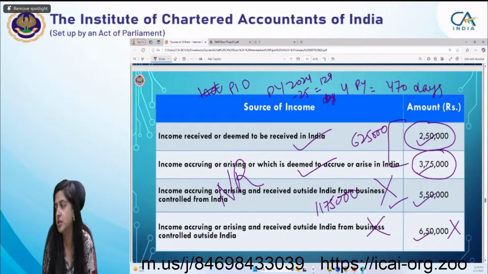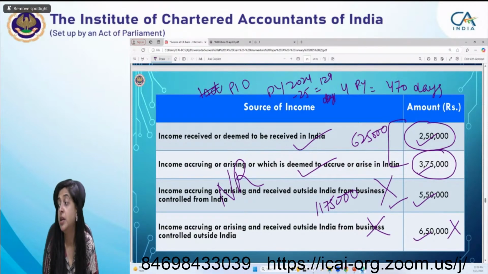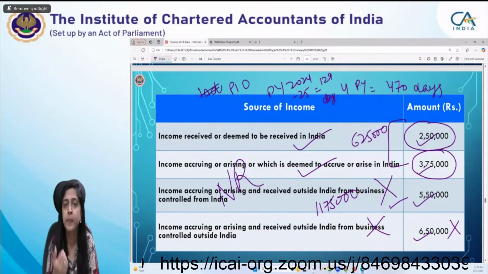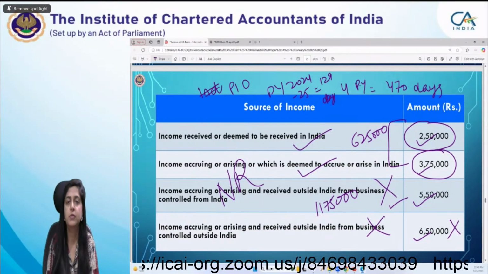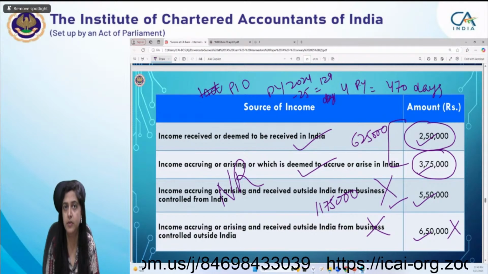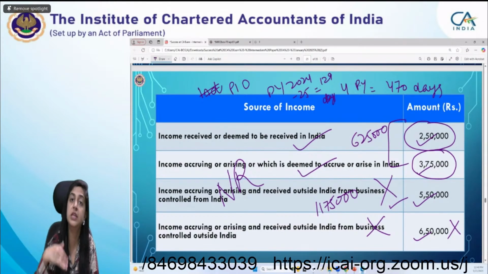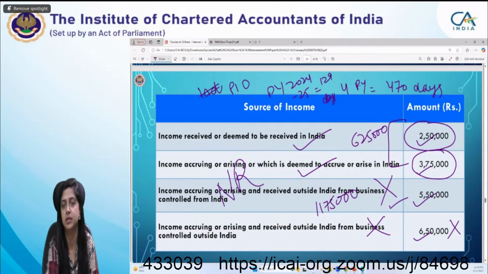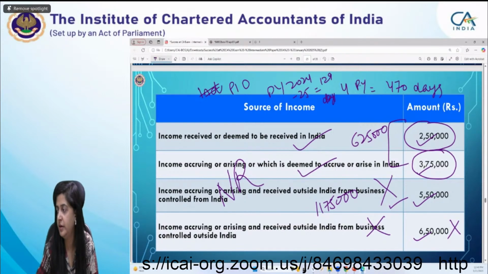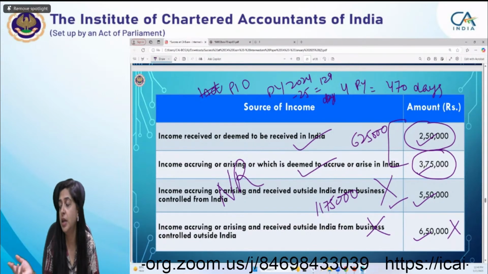There are certain deductions. Yes, Sania, 80TTB: the higher deduction of 50,000 in respect of interest from savings and FD is available to a resident individual. You should be a senior citizen, but for senior citizen also you have to be a resident. Then for 80TTB also you have to be a resident, right?